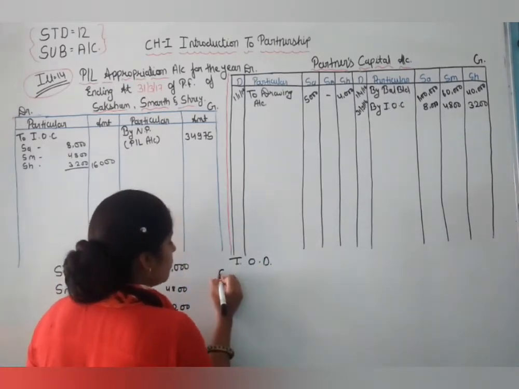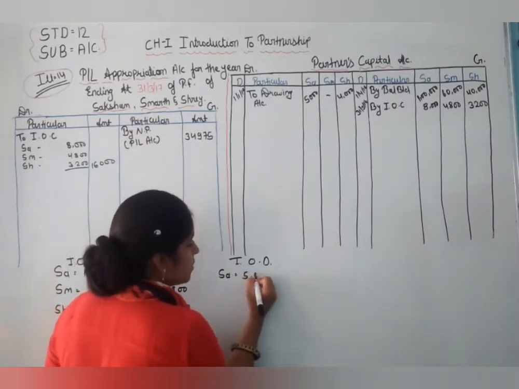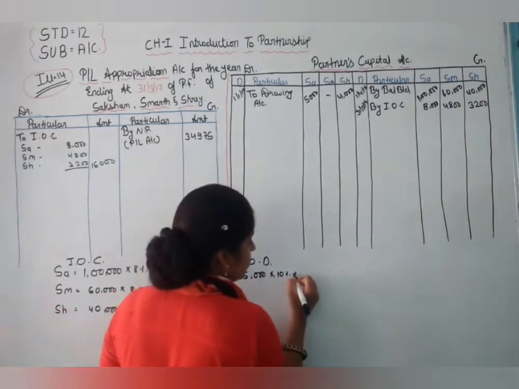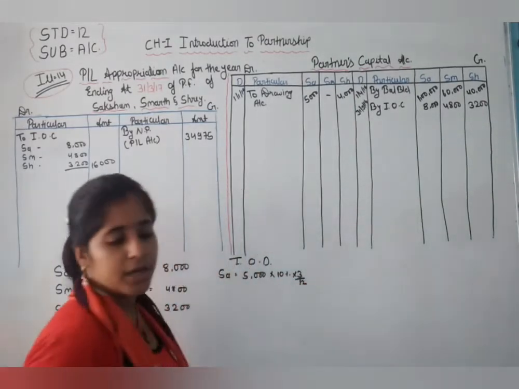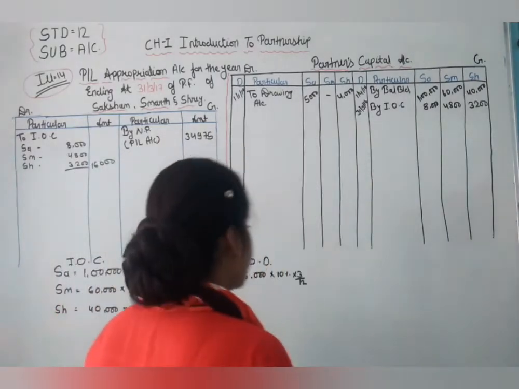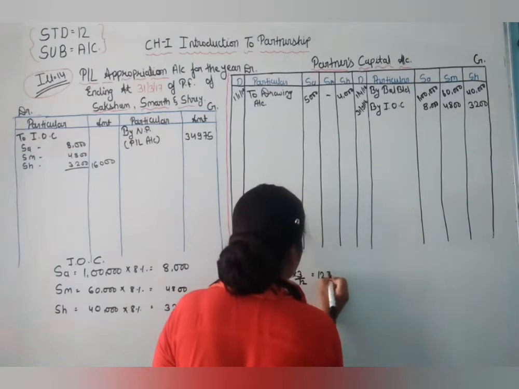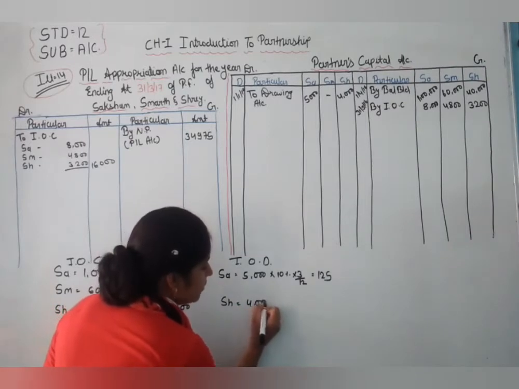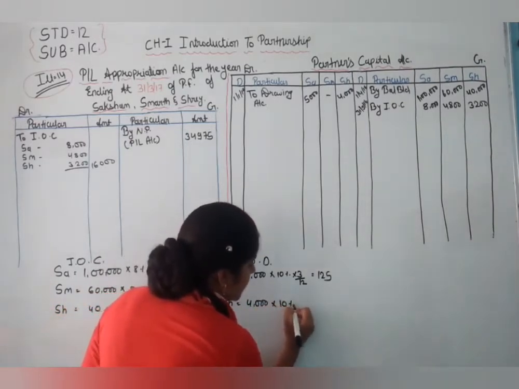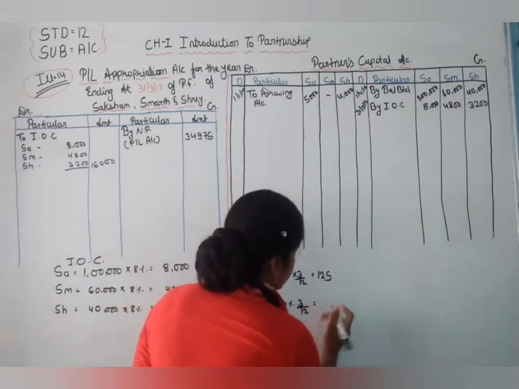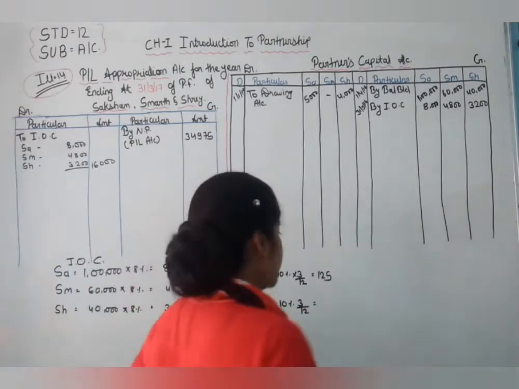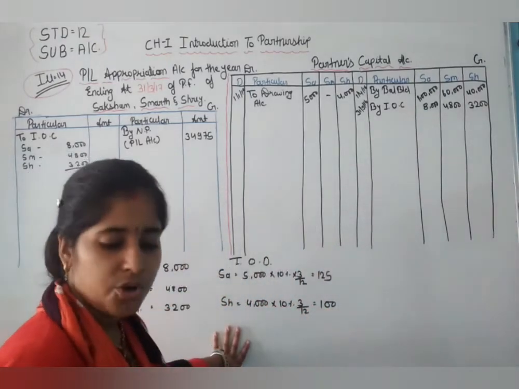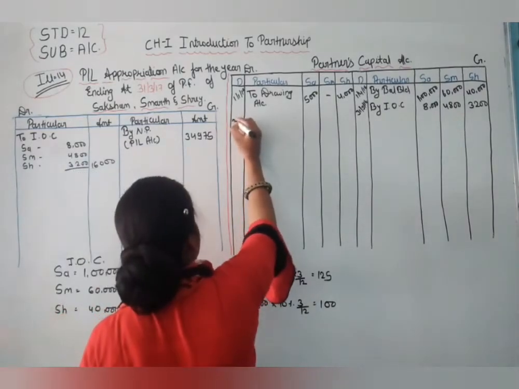For Saksham, 5,000 into 10% into 3 months, so the answer is 125. Now for Shreya, 4,000 into 10% into 3 upon 12, so 100 is the interest on drawing.